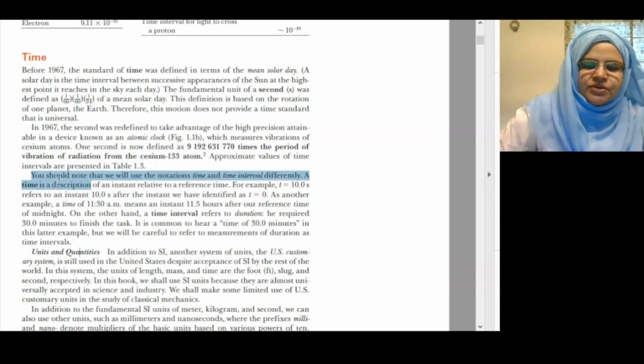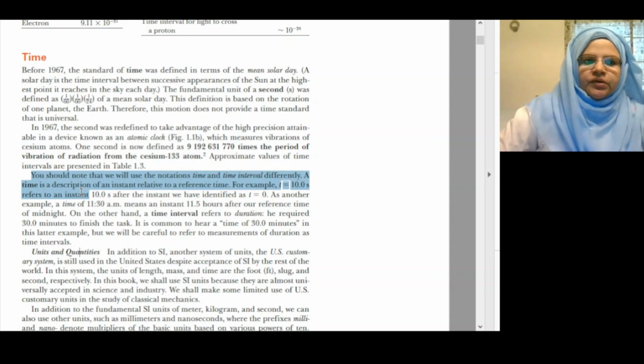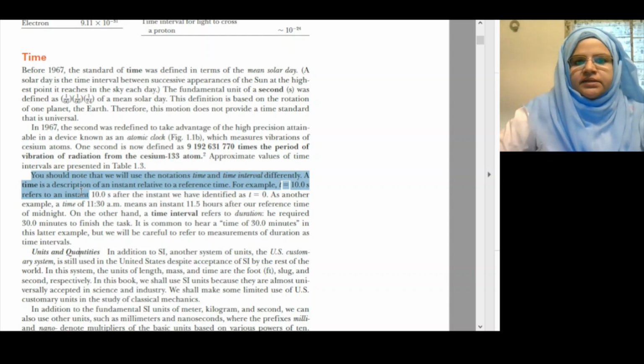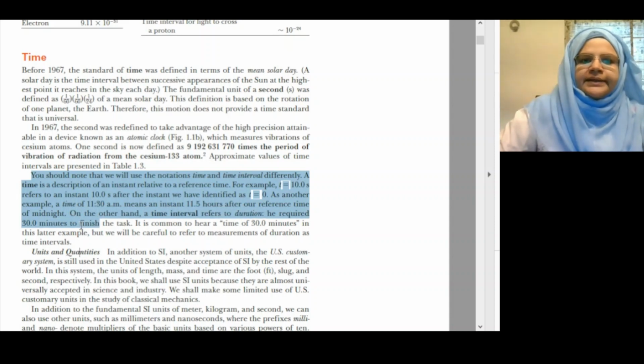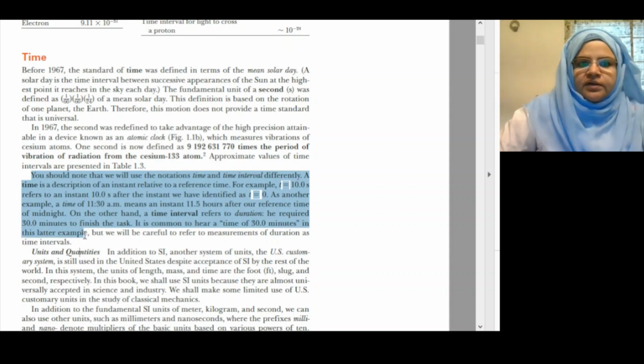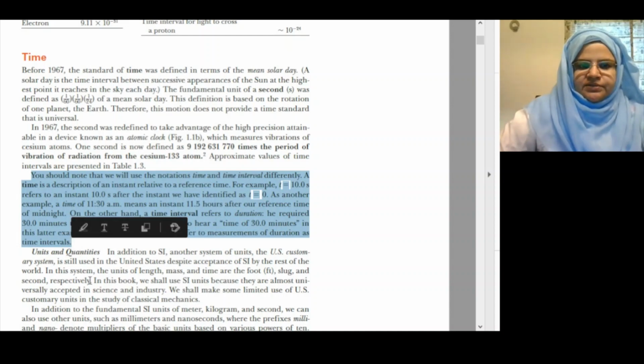You should note that we will use the notation time and time interval differently. A time is a description of an instant relative to a reference time. For example, t = 10 seconds refers to an instant 10 seconds after the instant we have identified as t = 0. As another example, a time of 11:30 am means an instant 11.5 hours after our reference time of midnight. On the other hand, time interval refers to duration. He required 30 minutes to finish the task. It is common to hear a time of 30 minutes in this latter example, but we will be careful to refer to measurements of duration as time intervals.